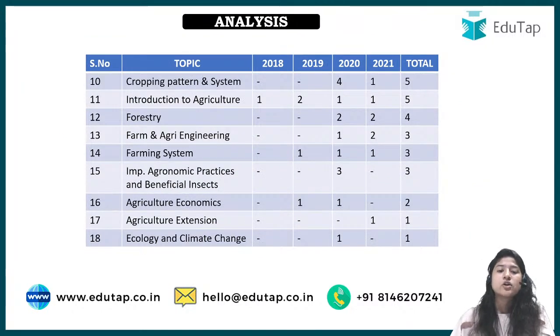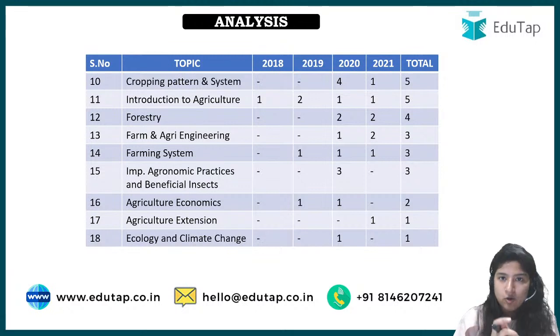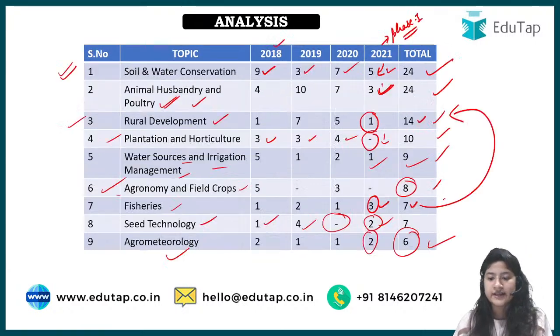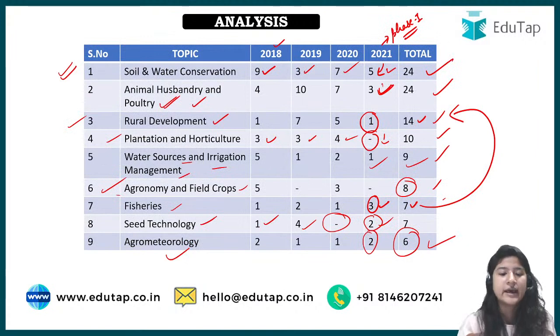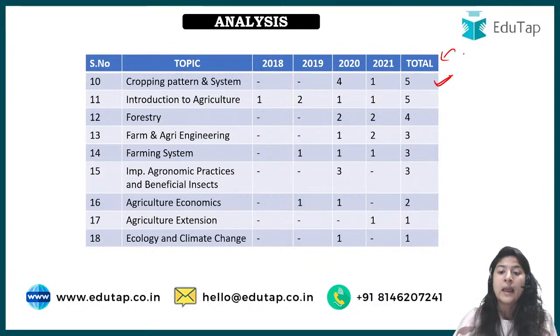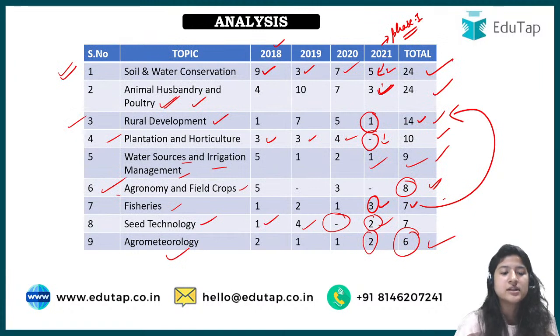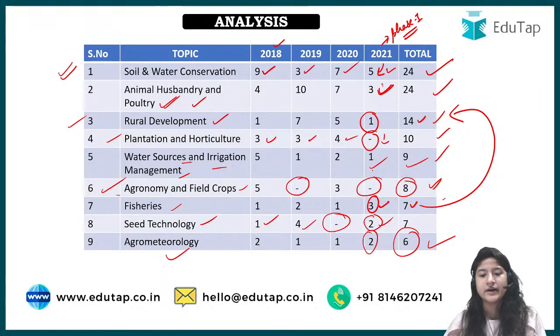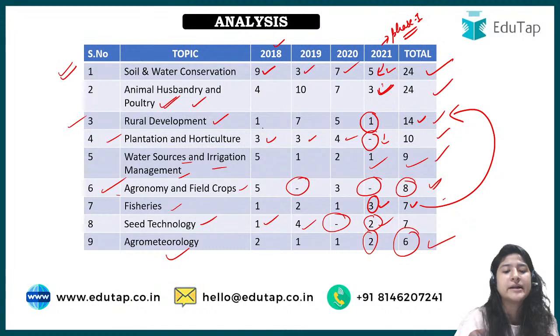Next is the cropping pattern and system. See, now 2 things that you need to observe. For example, we'll start from here. See, agronomy and field crops, they are 8 in number. This total is 8 in number, and that is why this is in the 6th list, and this cropping pattern and system is in the 10th list, because of the total number of questions that were there. But if you look at this particular agronomy and field crops, for 2 years they haven't asked anything, right? Random years they have asked. Or per se, if you go for plantation and horticulture, they have asked previously, but this year they haven't asked,